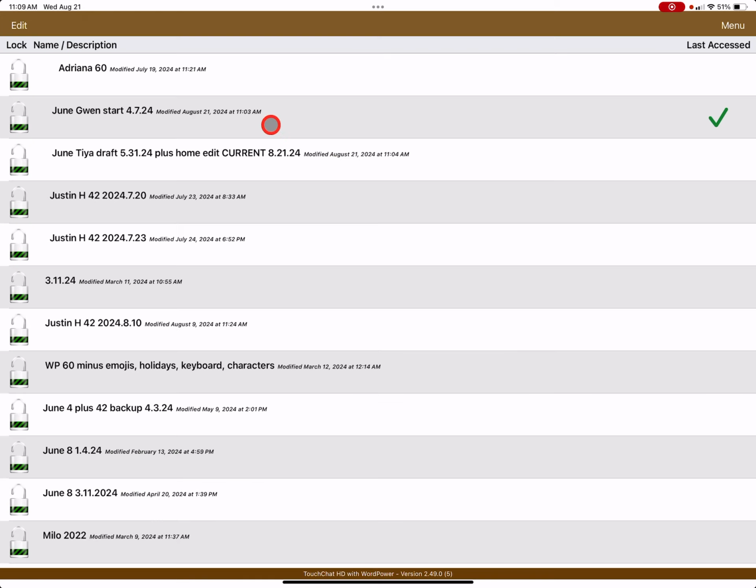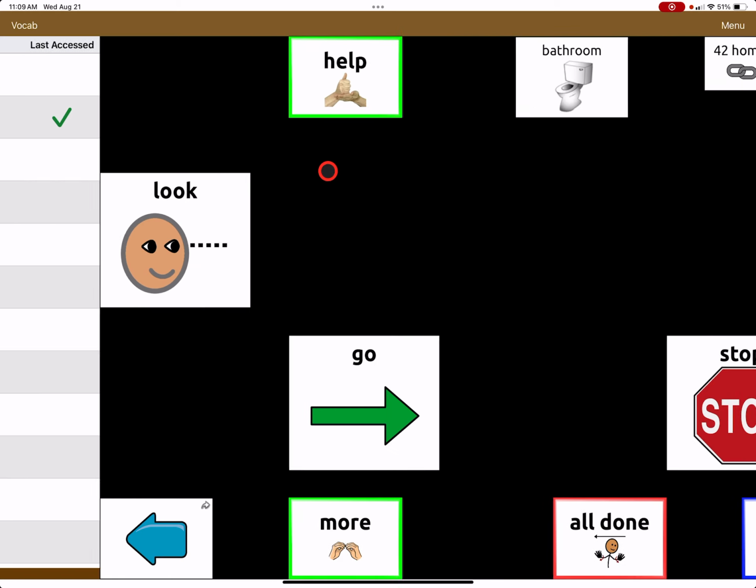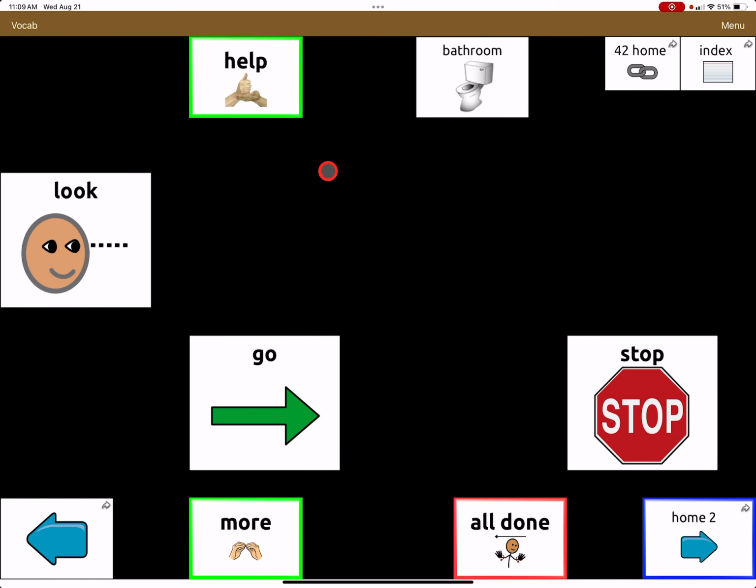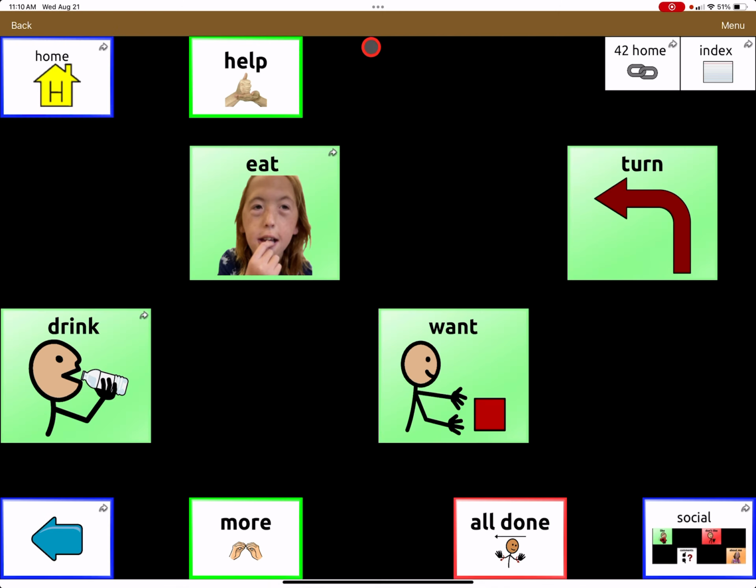I'm going to show you now what the school created when Cindy Cottier recommended that 8 location and with space in between, dark background, etc. They came up with this layout that does essentially have 8 locations here in the middle, but then a lot of other stuff at the top and the bottom that they intended to act sort of like a GoTalk where the buttons don't change page to page. I think Mom at home wanted to disappear the bathroom button from every page because she thought it would be used as an escape. So as you see here on this next page, the bathroom button is missing.